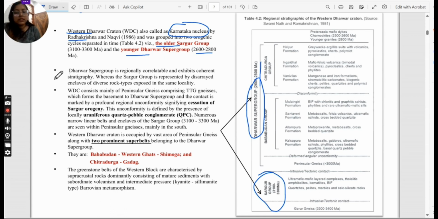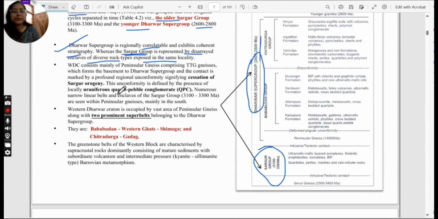Next, this Dharwar supergroup is regionally correlatable and exhibits coherent stratigraphy, whereas the Sargur group is represented by disarrayed enclaves of diverse rock types exposed in the same locality. Means in the Sargur group you will get a diverse variety of rocks. Western Dharwar Craton mainly consists of peninsular gneiss, as I have told earlier. It comprises TTG gneiss, which forms the basement to the Dharwar supergroup.